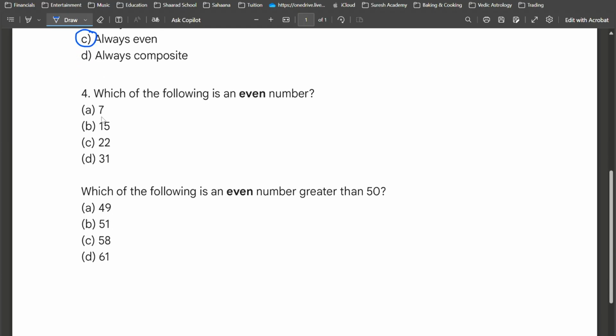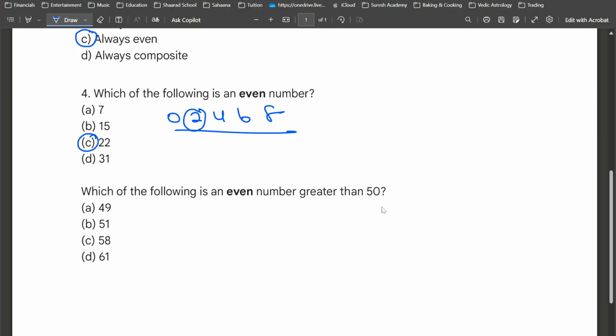Okay, which of the following is an even number? 7, no. 15, no, because 7 is not a multiple of 2. 15 is not a multiple of 2. And by the way, these numbers don't come under the 2, 4, 6, 8 list. 22, yes, there you go. 31, no. So your answer is C.